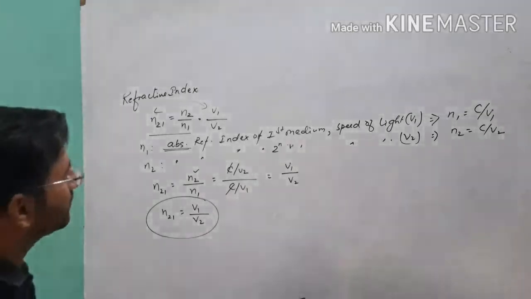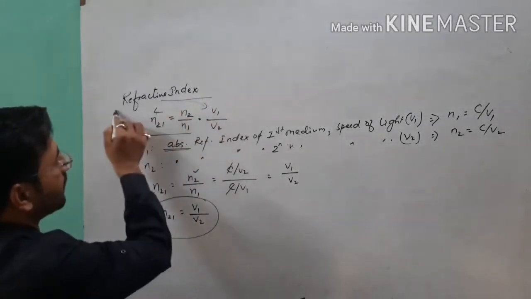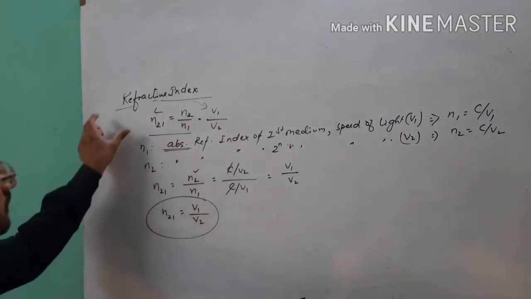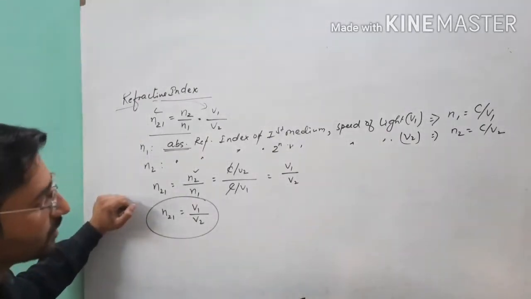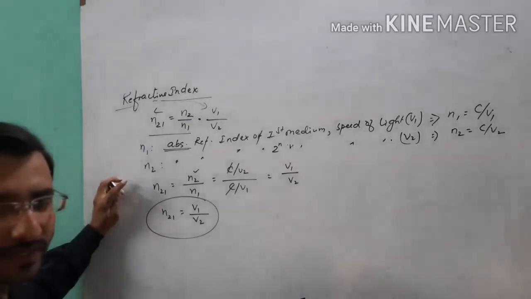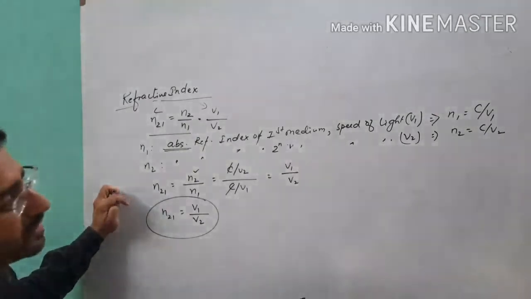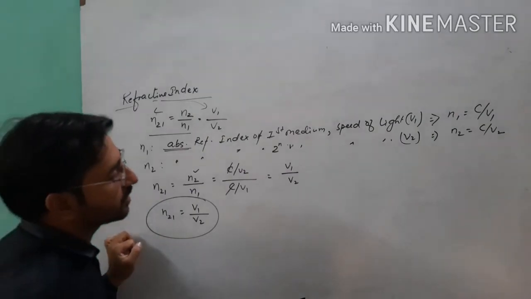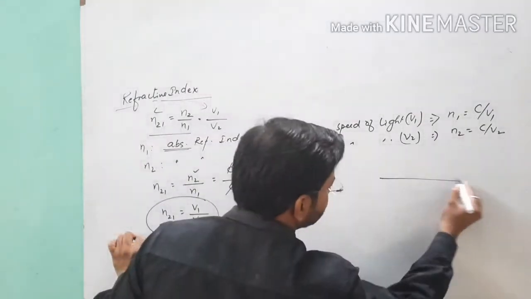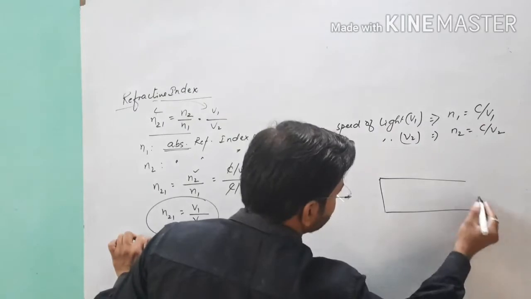Now after the discussion about refractive index, here we will talk about when the light goes from one medium to another medium. As I told you, light bends toward the normal, but what happens when the light passes through a glass slab?